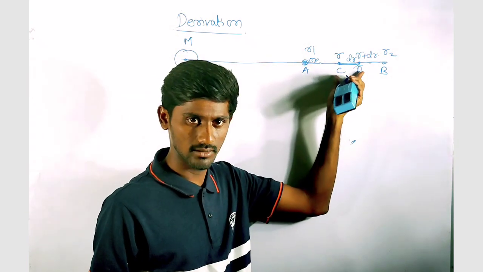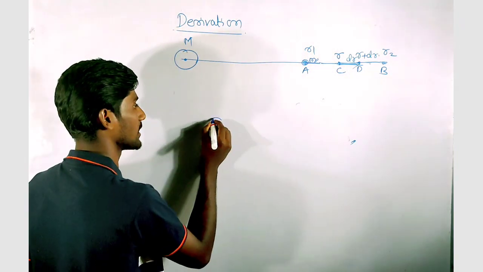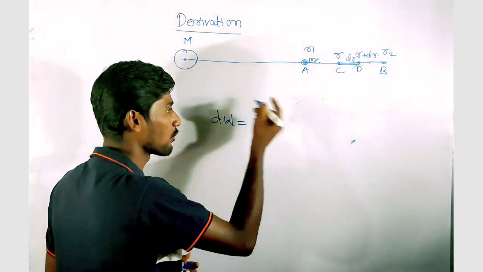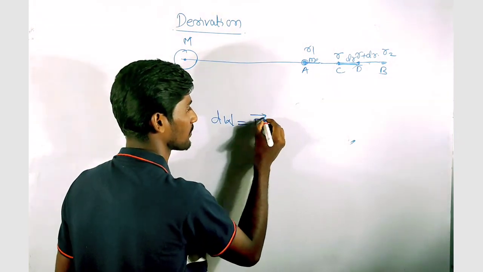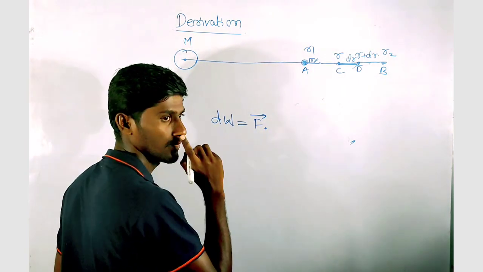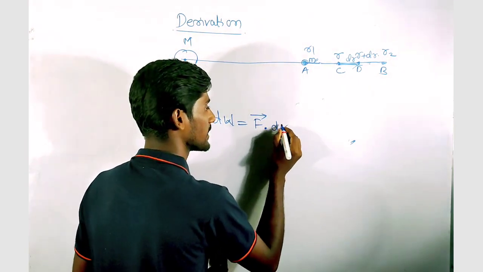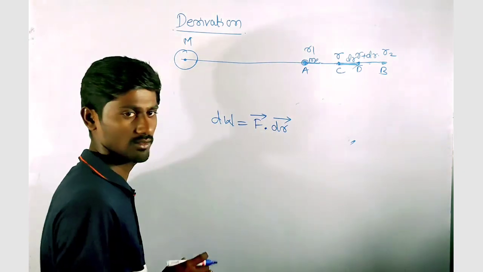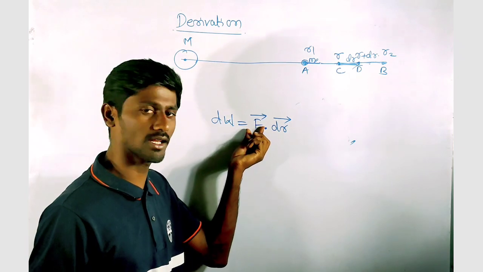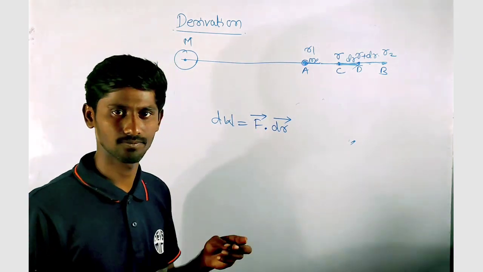So that small work done, dW, is equal to the external force vector dot product with the small displacement dr vector. Work done is the dot product of force vector and the displacement vector.